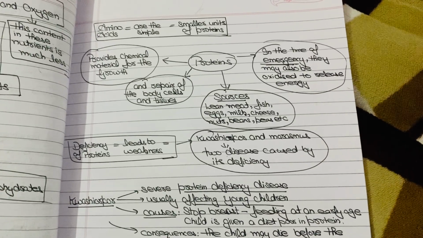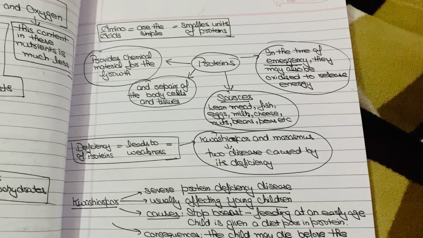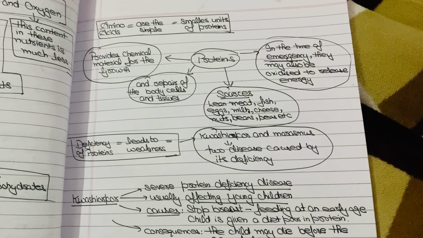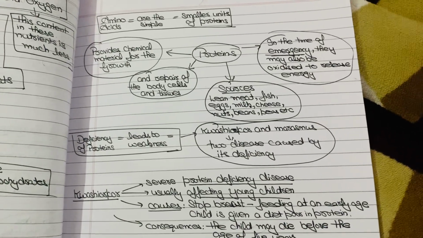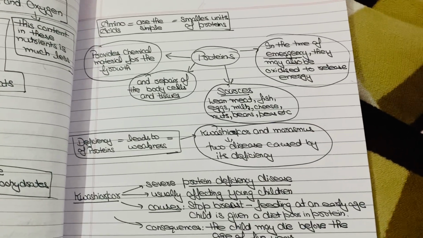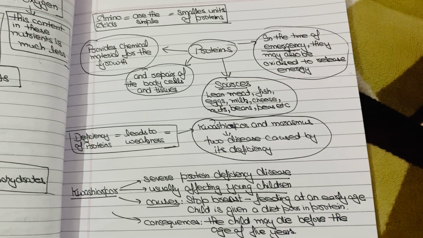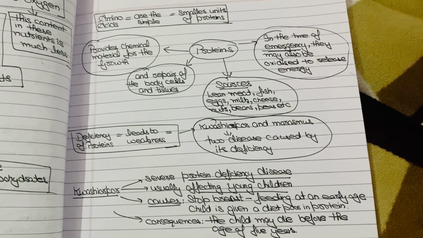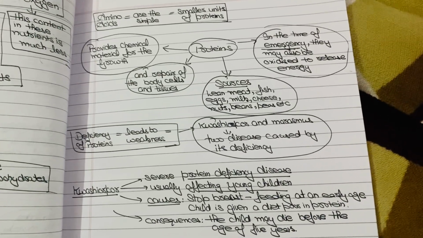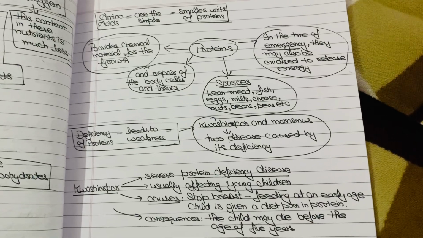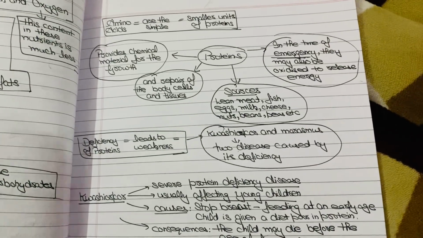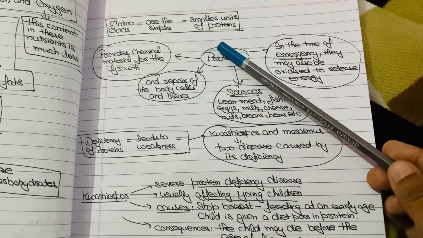Protein also provides chemical material for the growth of our body, for the growth of our nails, hair, and other parts of our body. It also helps in maintenance and repair of the body cells and tissues. Previously we discussed that there are numerous functions which occur in our body.